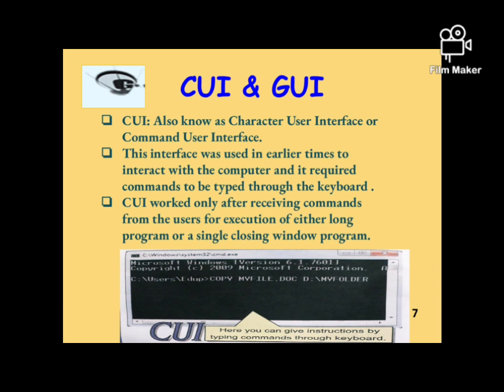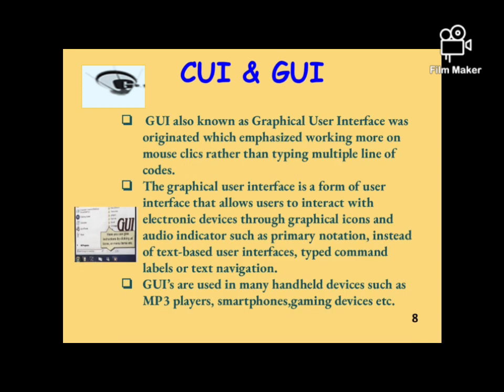It is a type of interface that works by following certain commands and producing results as per the need of the user. CUI works only after receiving commands. So, if anybody wants any kind of execution, they need to write long programs or a single program with a multiple set of statements. This is command user interface or character user interface. It does not have any kind of graphics. It does not show any type of images.